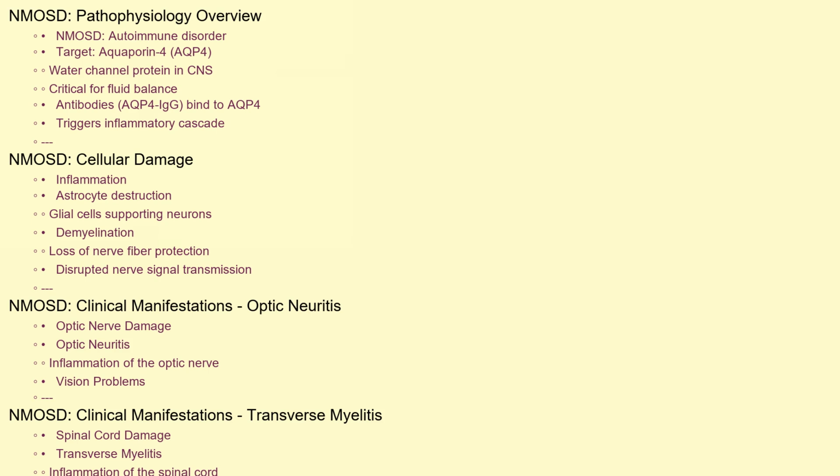The underlying process of NMOSD involves an abnormal immune response targeting aquaporin 4, a water channel protein vital for maintaining fluid balance in the central nervous system. When antibodies, specifically AQP4 IgG antibodies, bind to aquaporin 4, it triggers a cascade of inflammatory events. This leads to the destruction of astrocytes, a type of glial cell that supports neurons. The resulting inflammation and demyelination, or the loss of the protective coating around nerve fibers, disrupts nerve signal transmission. In the optic nerves, this damage causes optic neuritis, leading to vision problems. In the spinal cord, it results in transverse myelitis, which can cause weakness, numbness, and bowel or bladder dysfunction.